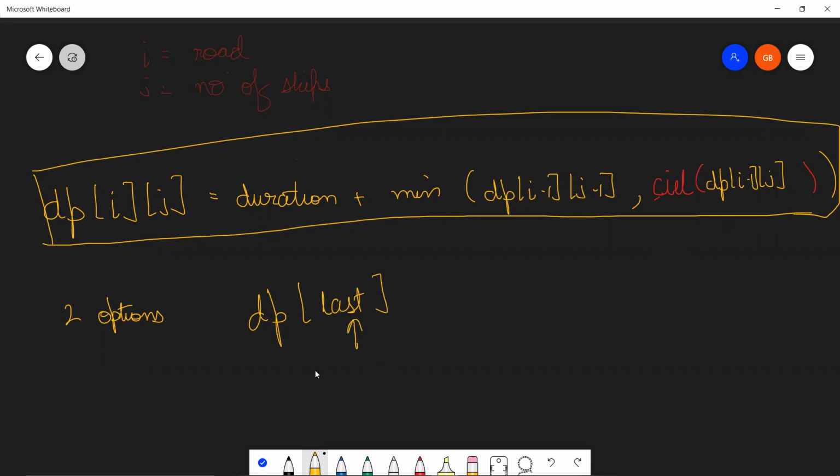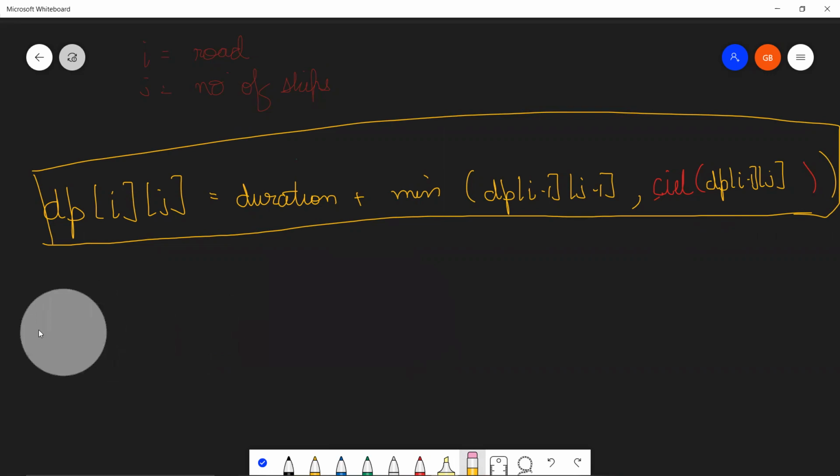For Python users, it can be simply DP[-1]. Others will have to take out the size and do size - 1, right? C++ and Java, so size of the DP - 1. Fine. So this was the thing over here.